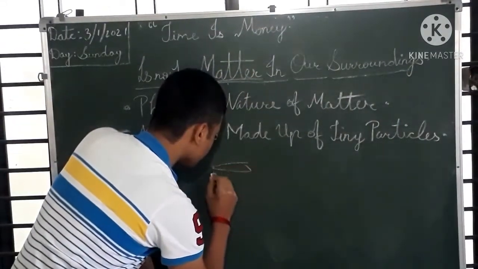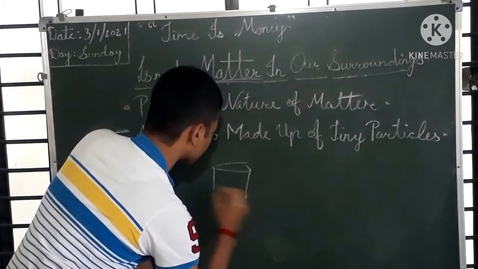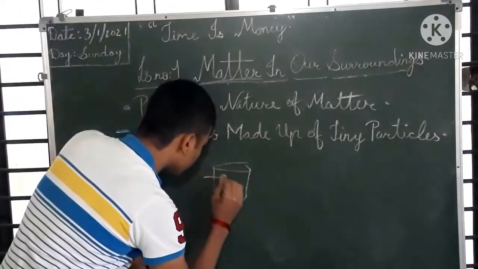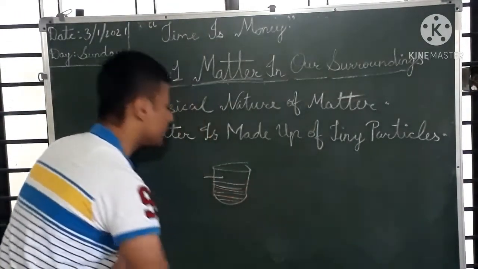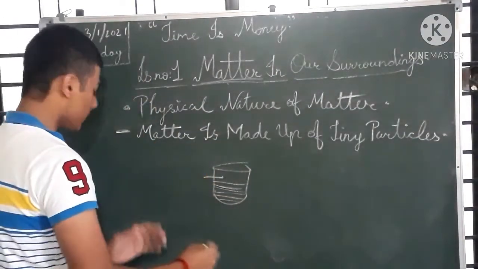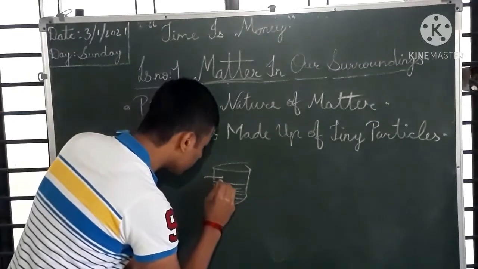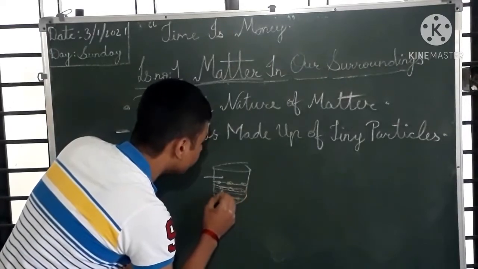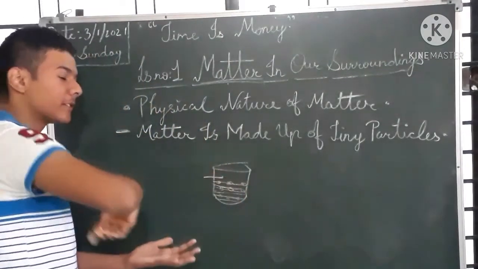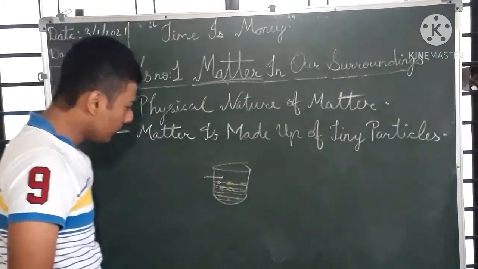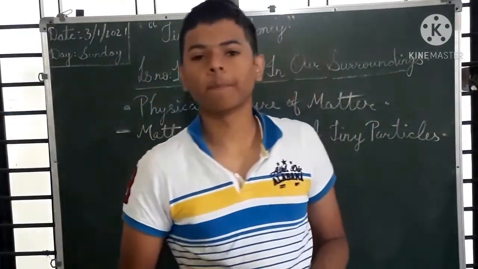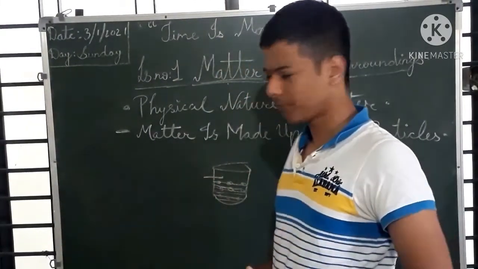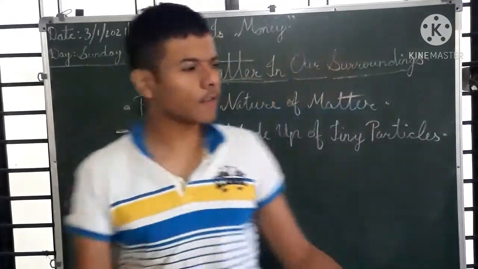Suppose I take one beaker. Then I pour some water in it, and add salt in it. Okay, I will use a different chalk. I add salt, then I mix the mixture. So what do you observe actually? Do you see that the water level increases? The answer is no. No sir, the water level does not increase.